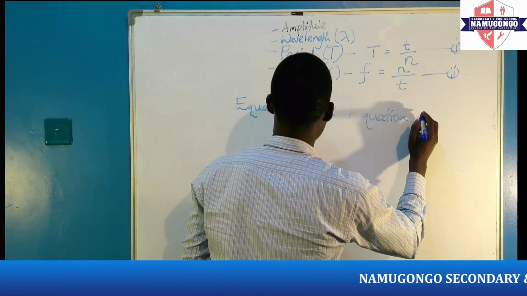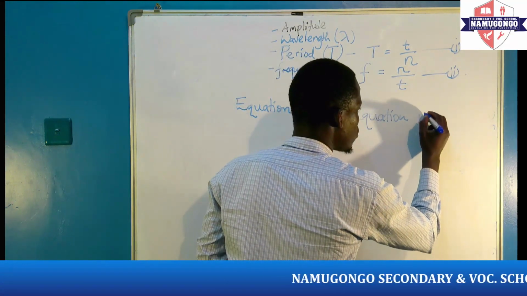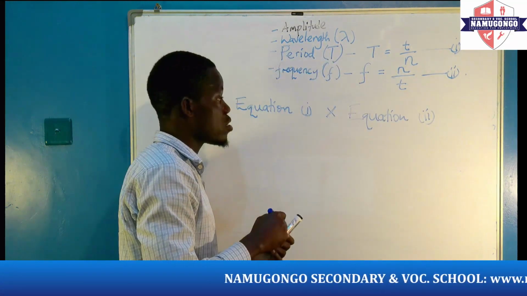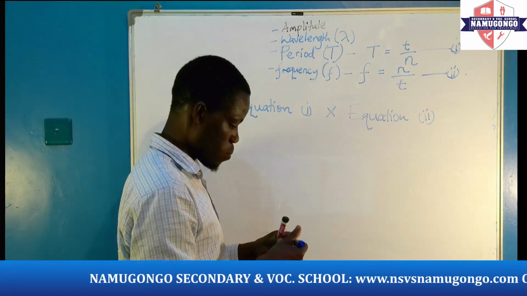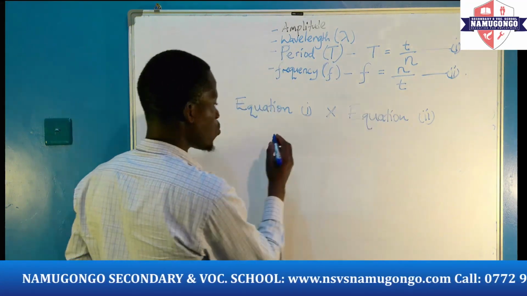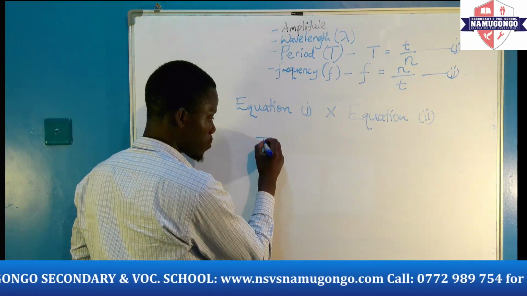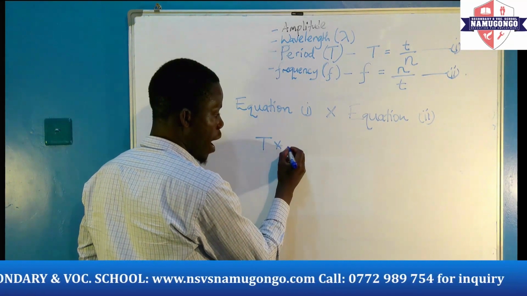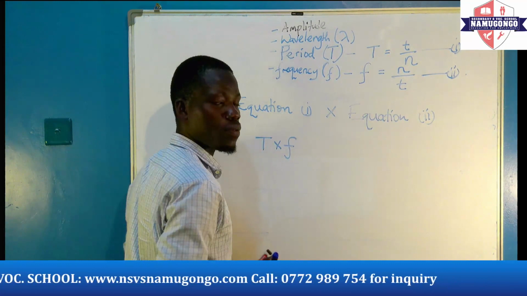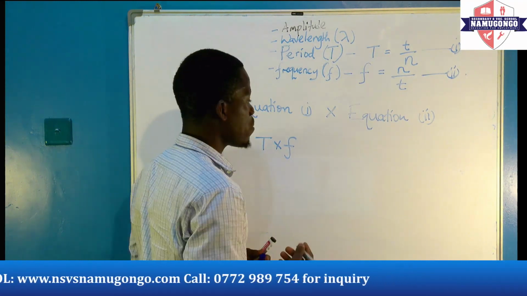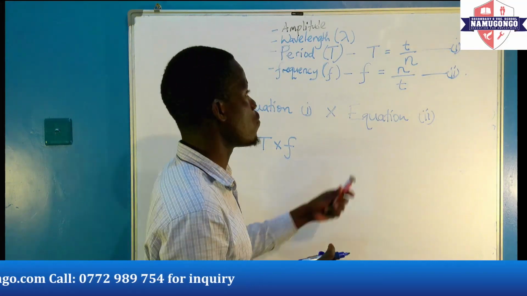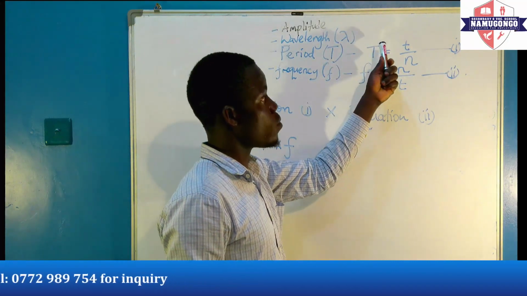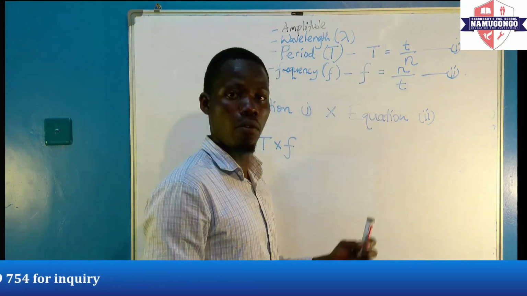Equation 1 multiplied by equation 2. So we've given these equations numbers, and we go ahead to multiply. Equation 1 is capital T multiplied by small f. When you multiply this, we are first starting from the left hand side of these two. So we shall multiply 1, which is T times f.